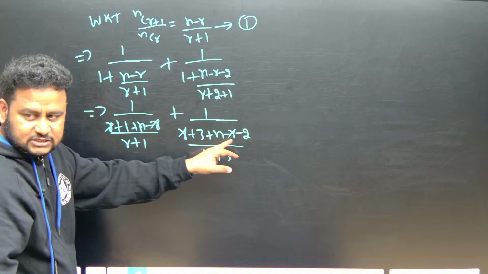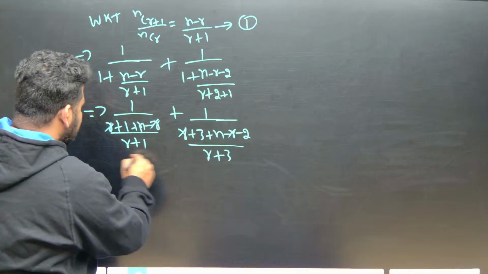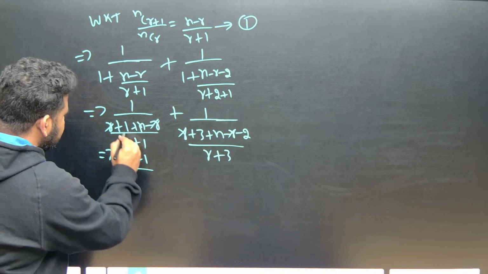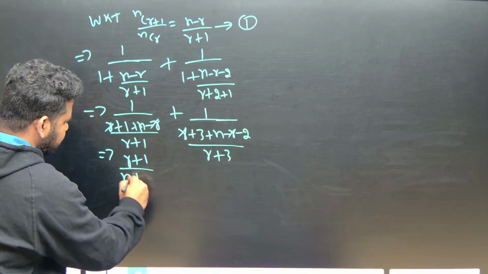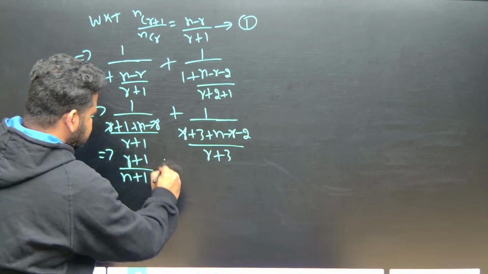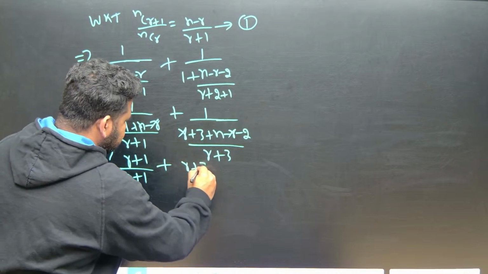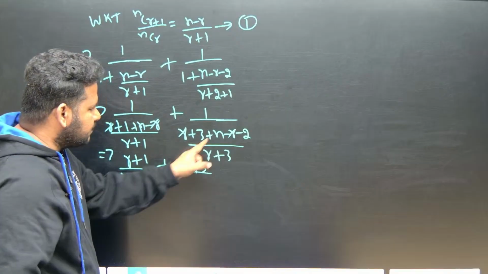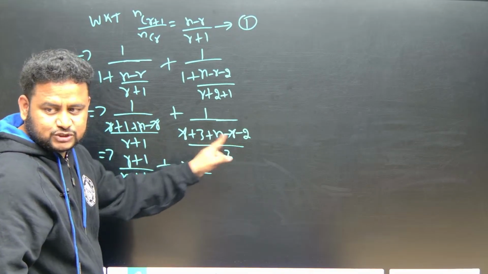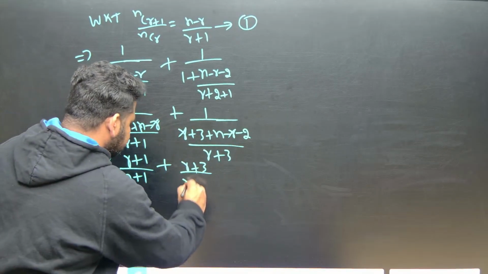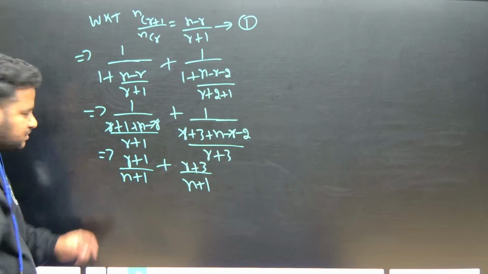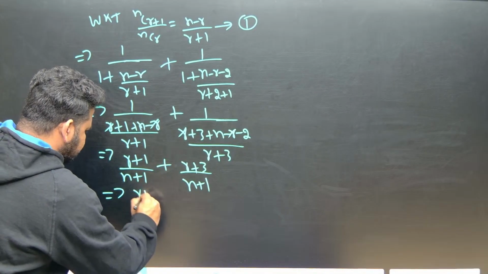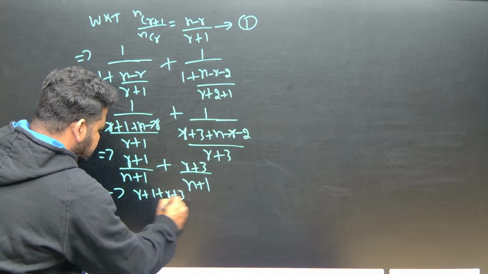So plus r minus r cancels. So now what will we have? R plus 1 will come to the numerator. This one r plus 1 divided by n plus 1 is there. That's it. Next plus r plus 3 divided by n plus 3 minus 2. 3 minus 2 is 1. So this will become n plus 1. So what we will have? We will have r plus 1, r plus 3 divided by